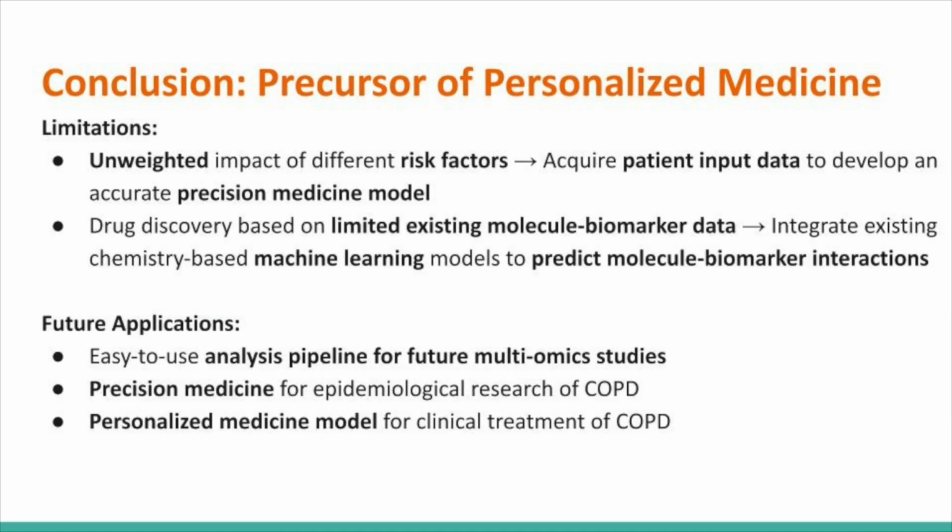Before I wrap up, I want to highlight some limitations. One key limitation is the unweighted impact of risk factors, as occupational exposures, such as secondhand smoking, versus direct cigarette smoking as a behavioral factor, can have different impacts in terms of magnitude and the genes or processes affected. So acquiring patient input data to develop a more accurate precision medicine model appropriate for clinical settings will increase the translational aspect of this research.